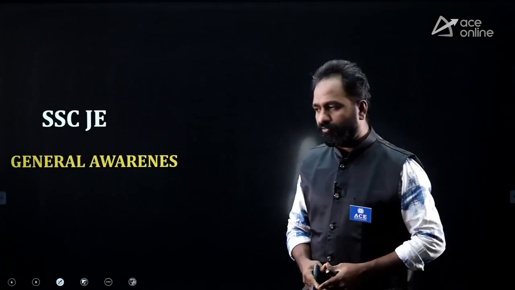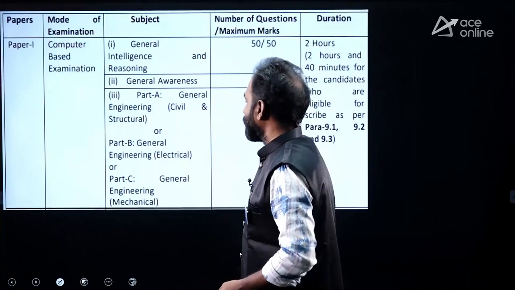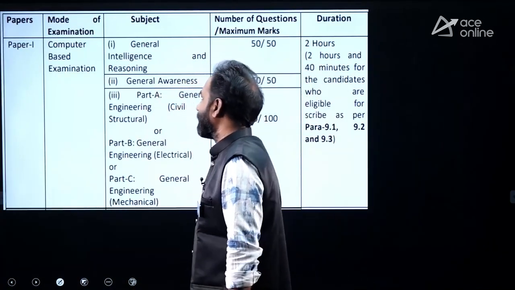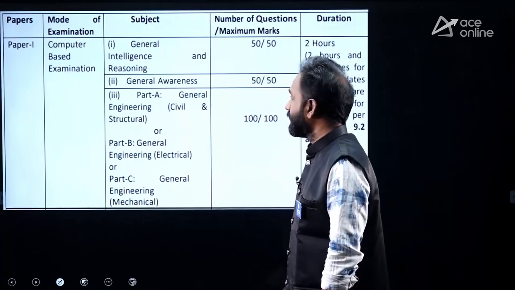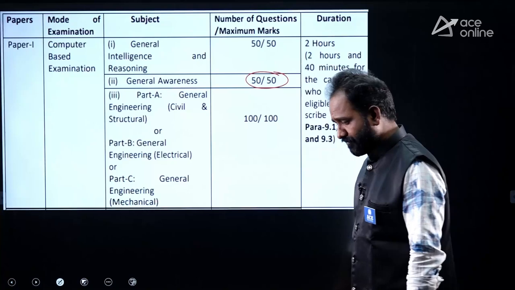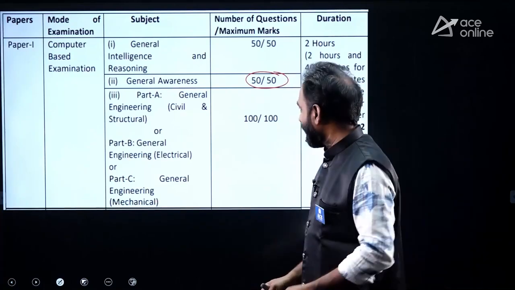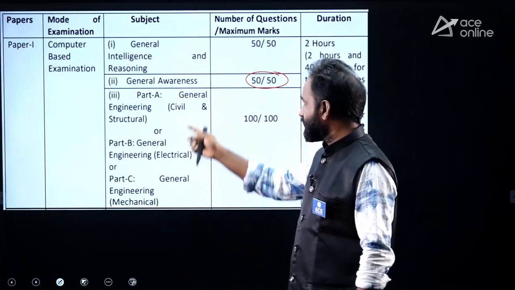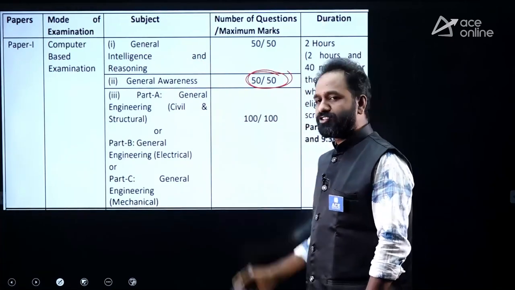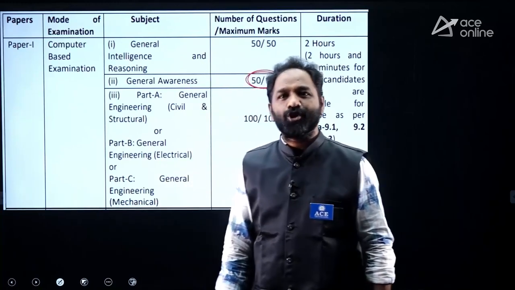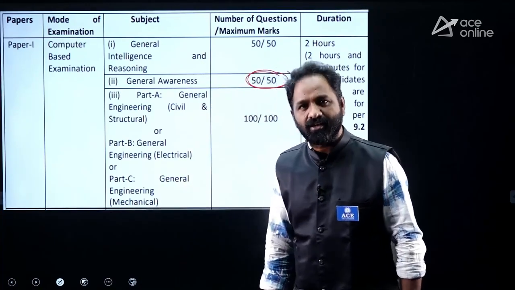Okay, let's focus on general awareness, right? Everyone is aware of the weightage of general awareness in paper one; sir already explained that in the beginning. General awareness carries 50 marks, and negative marking is also there. Remember one thing: along with the technical part and general intelligence or reasoning, general awareness has a weightage of 50. So there is no scope of escape and no scope of negligence. You have to give a lot of importance to general awareness also.